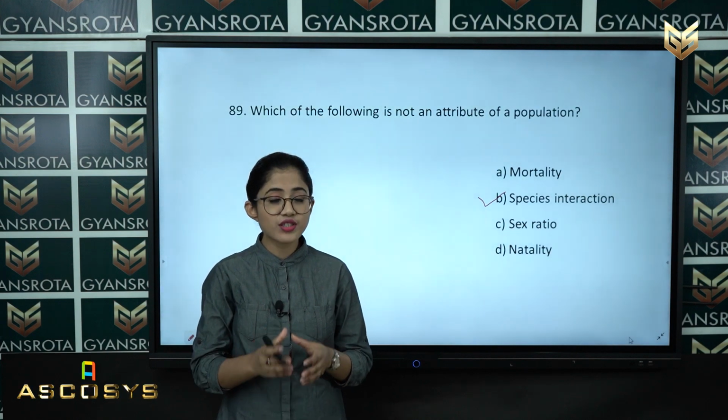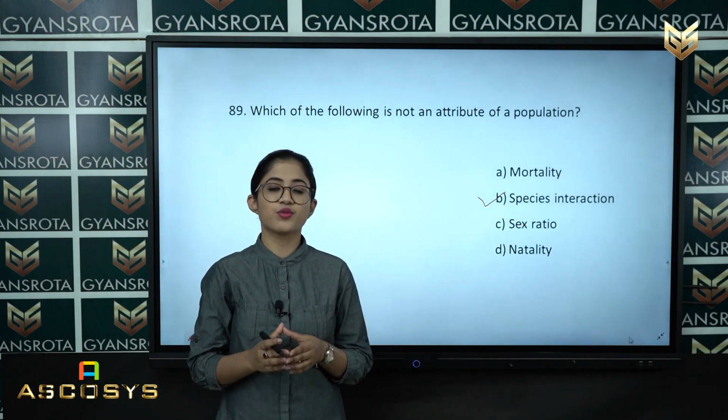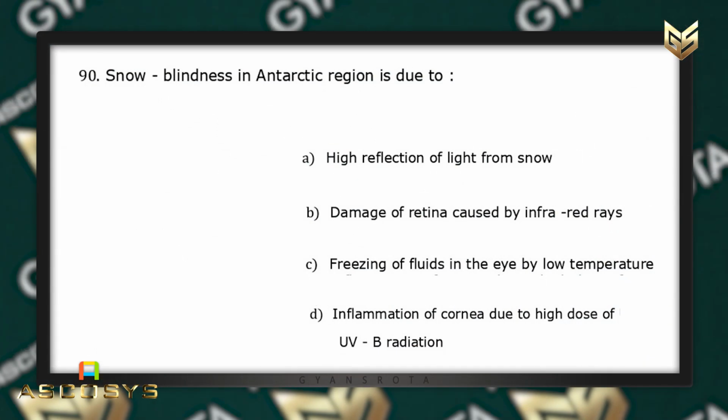Now, let us see the last question of this question paper, question number 90. Snow blindness in the Antarctic region is due to option A, high reflection of light from snow, option B, damage of retina caused by infrared rays, option C, freezing of fluids in the eye by low temperature, and option D, inflammation of cornea due to high dose of UVB radiation.